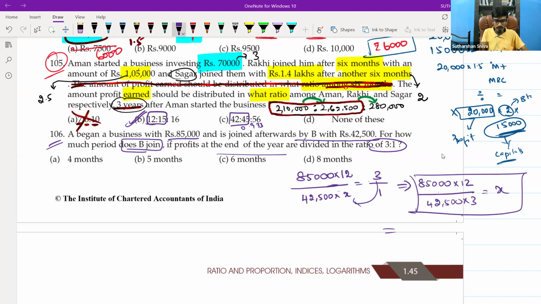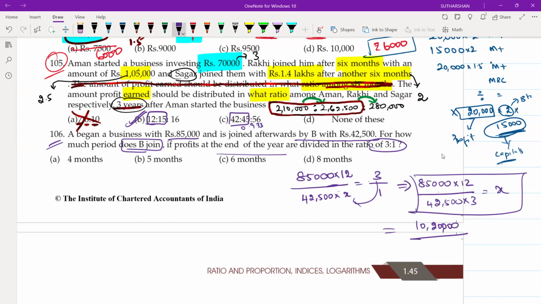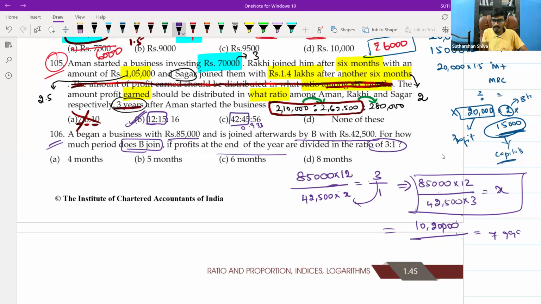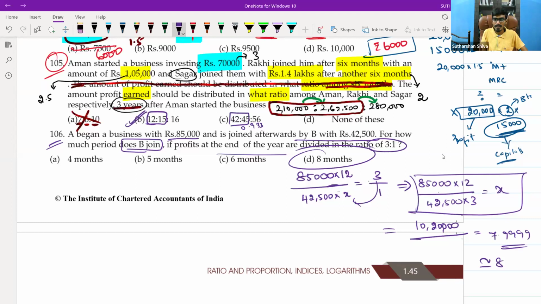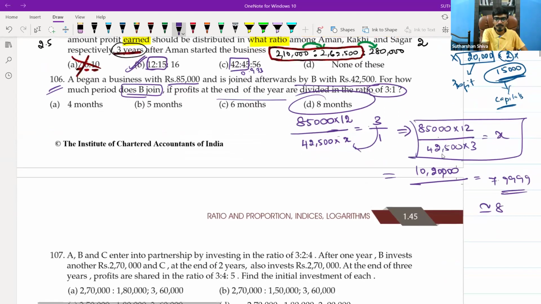85,000 into 12, you will get 10,20,000. I think in the calculator you have got 7.99 something, or are you getting exactly 8? Exactly 8. If you go by the divided by equal to method, at that time you will get 7.99. If you go by numerator to denominator, you will get exactly 8. So here the answer is 8 months.